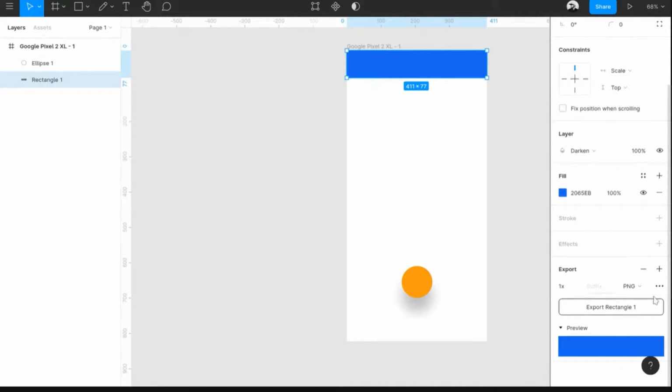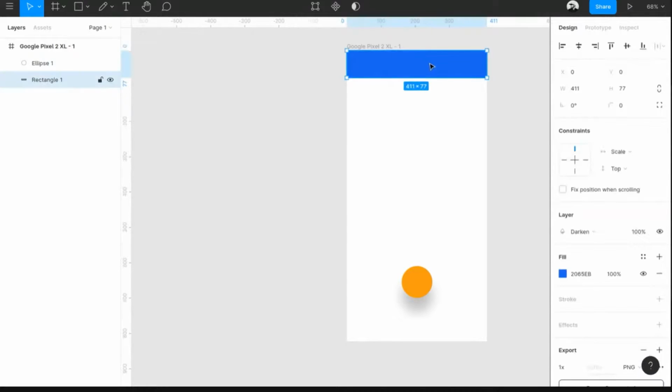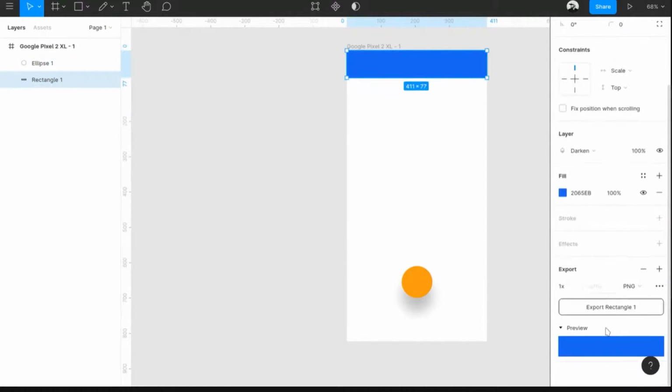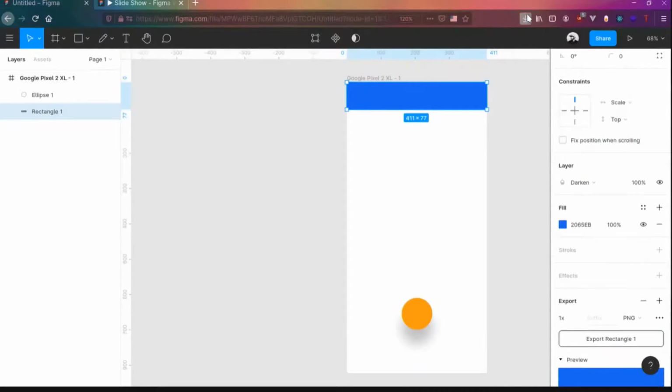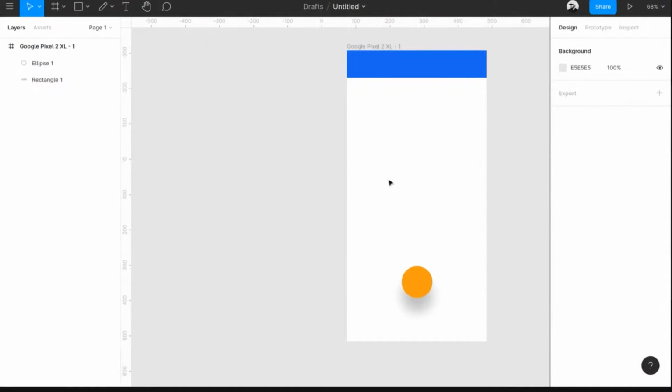Export basically means you can download the things. You can save things as JPEG, SVG. Basically click on any object or a group of objects and click on export. So basically you'll be able to download the things. If you download it, yeah, you will get a rectangle. Congratulations. You can download rectangles out of the internet now. Anyway,